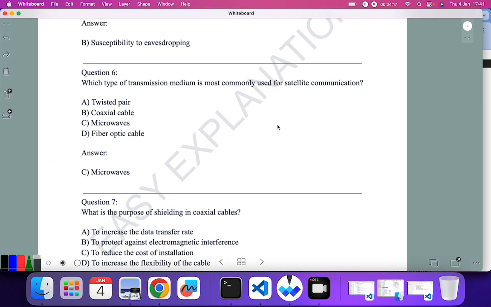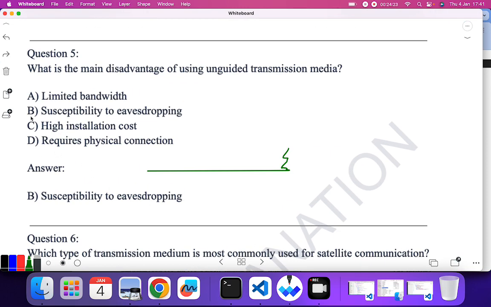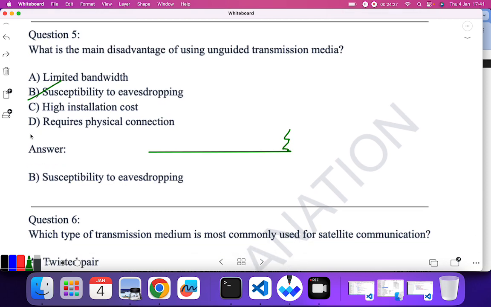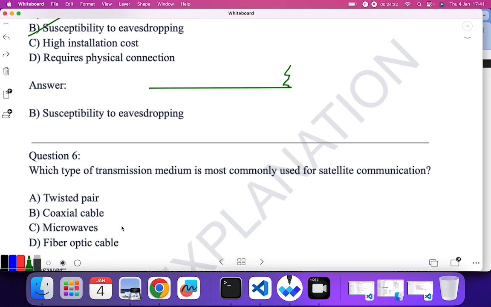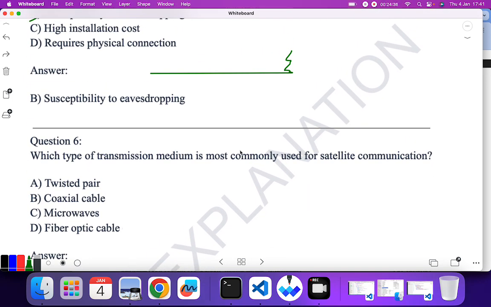Next question: what is the main disadvantage of using unguided media? It is very susceptible to eavesdropping. So we cannot rely on wireless. Wireless is very susceptible to eavesdropping. Which type of transmission media is commonly used for satellite communication? In satellite communication we generally use wireless, so microwave is the correct answer. The others are wired media.